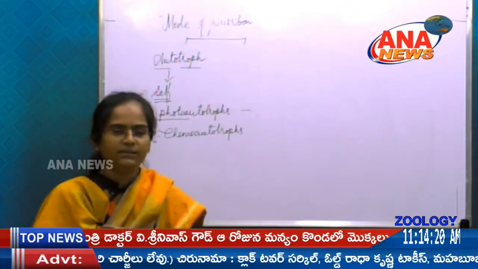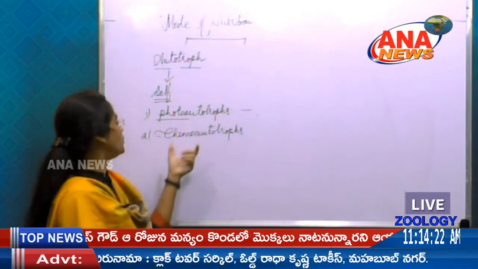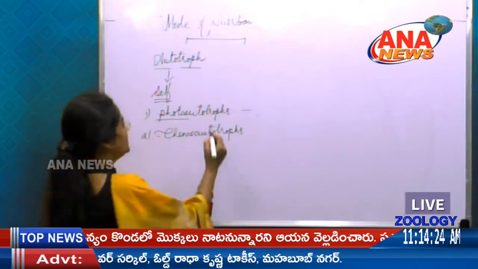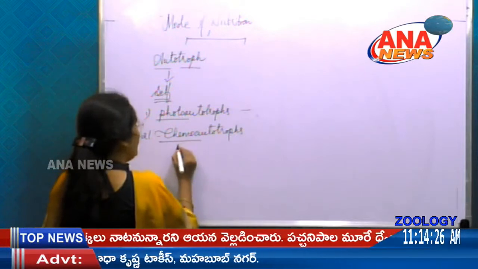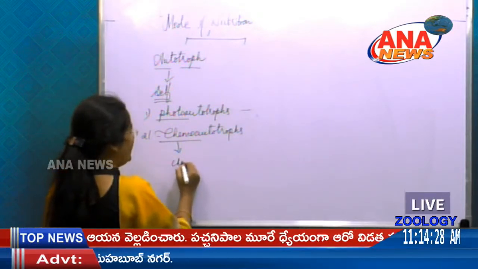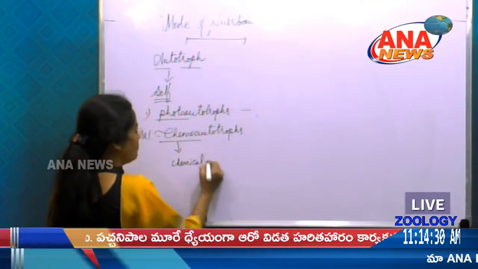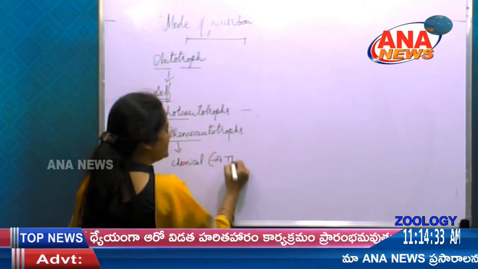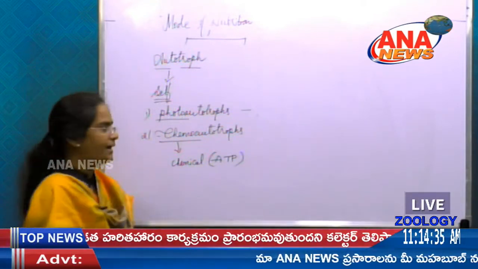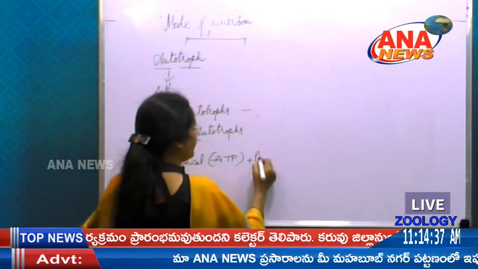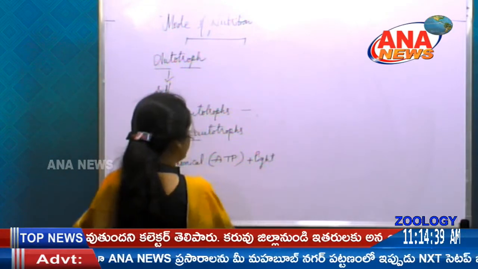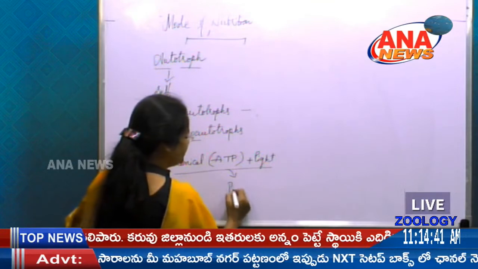So here there is slight variation between the Autotrophs and Autotrophs here. So that is nothing but the chemical which is obtained in the form of the energy, that is nothing but ATP, and along with light. So they prepare the food.